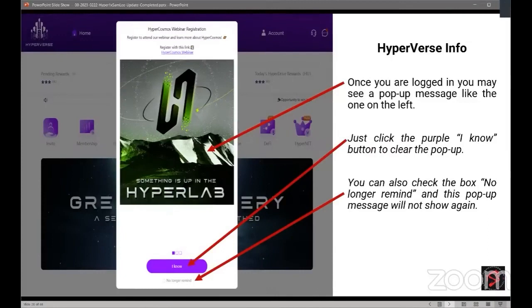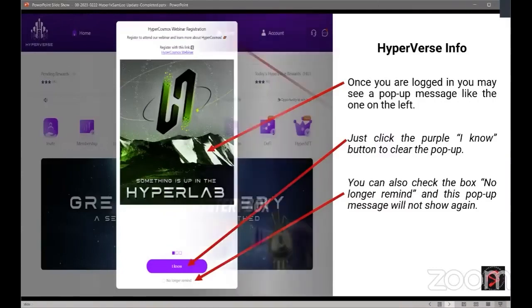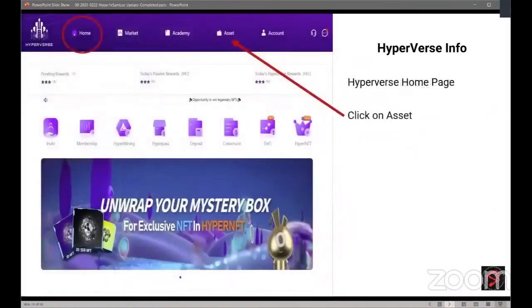Once you're logged in, you will see a pop-up, and this is a message that came today. Next week or tomorrow could be a different message, but just to give you an idea of what the pop-ups are, all you want to do is click on the purple I Know. Or if you don't want to see this particular pop-up anymore, you can check the box underneath that you don't want to see it anymore. And then you would be on the Hyperverse homepage. So here's the homepage. You want to click on Asset.